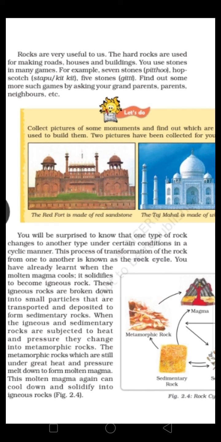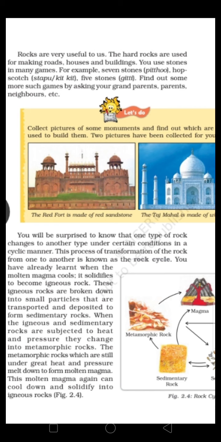When the molten magma comes out from the volcano, it cools down and solidifies to become igneous rocks. These igneous rocks are broken down into smaller particles, transported and deposited to form sedimentary rocks. When sedimentary and igneous rocks are subjected to heat and pressure, they change into metamorphic rocks.